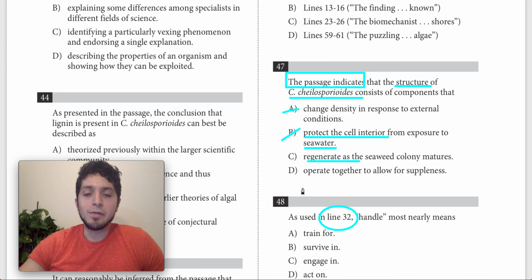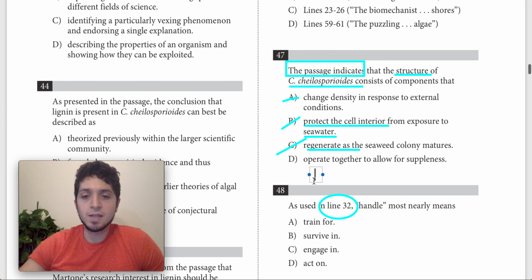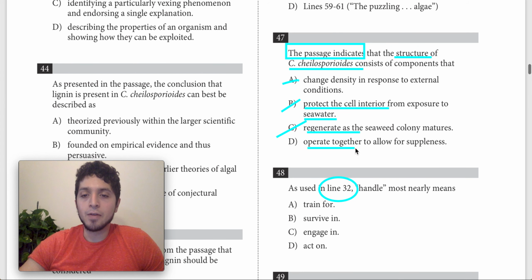I don't really see any evidence or any mention of regeneration for this seaweed in the passage. I say get rid of C. Then we have D, operate together to allow for suppleness. This is a word that most students don't know, and they're like, I don't know, so they choose something else.